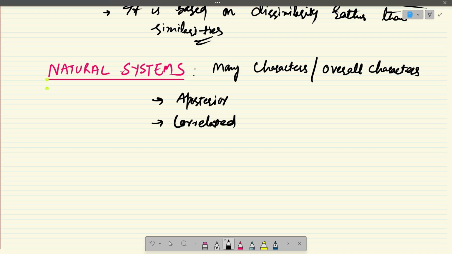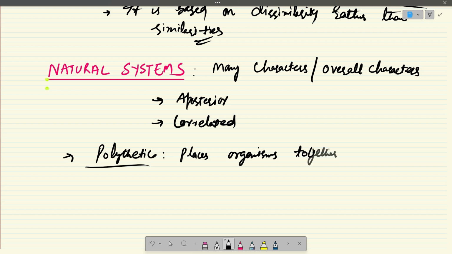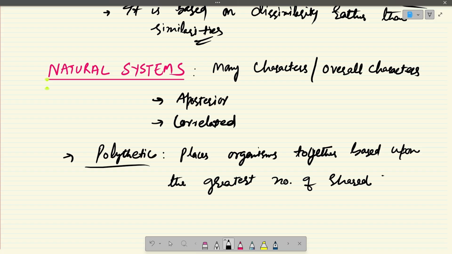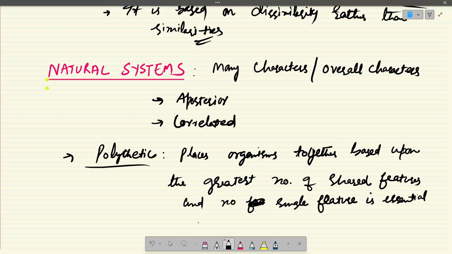A natural system is referred to as polythetic. A natural system is a polythetic system, means that it places organisms, it places plants together that have the greatest number of shared features, and no single feature is essential to group membership. So what does this mean?